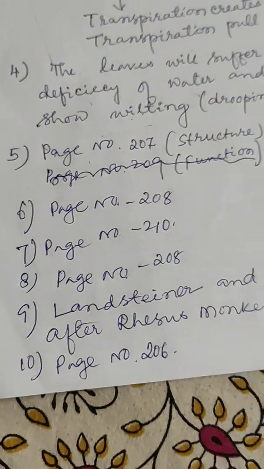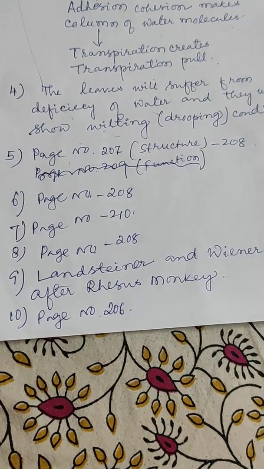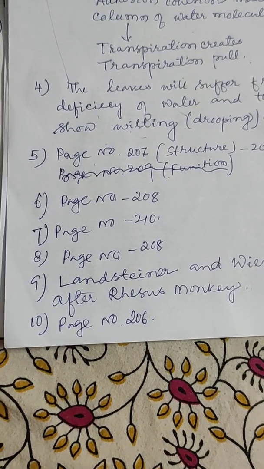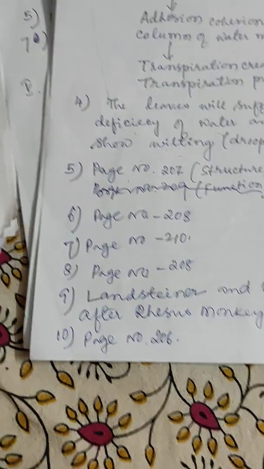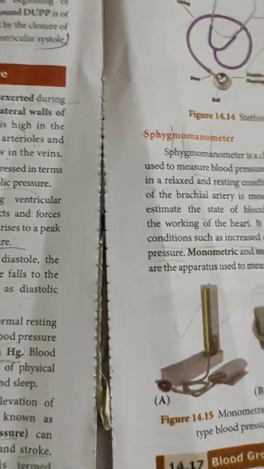So the 9th question is: Who discovered the RH factor? I have written on paper, Landsteiner and Weiner. They discovered the RH factor. Why was it named so? Now you come to page number 211.